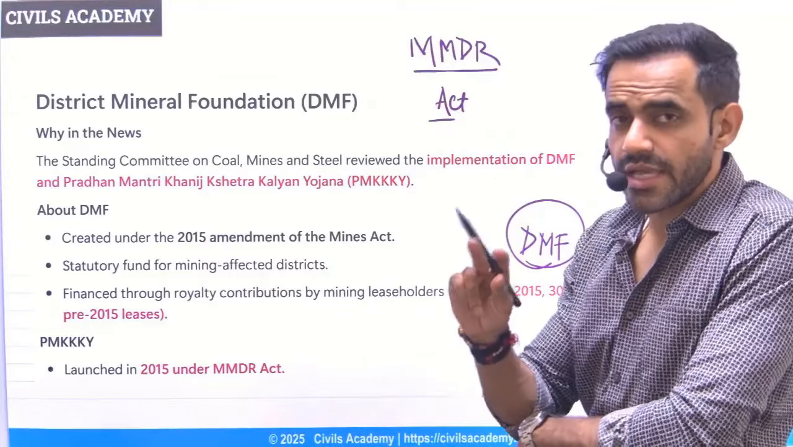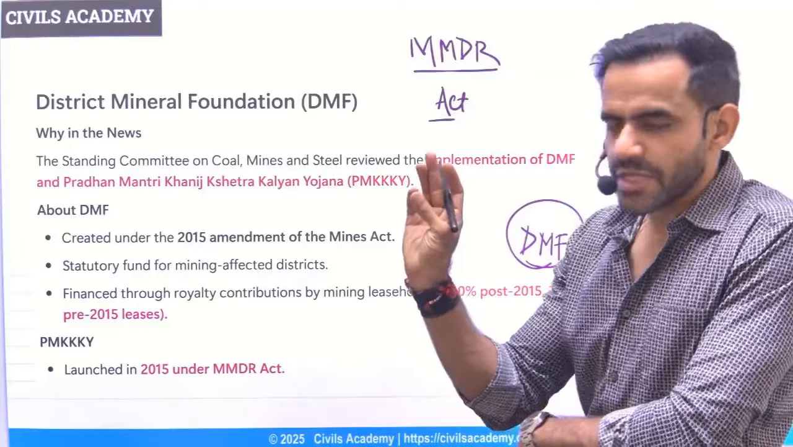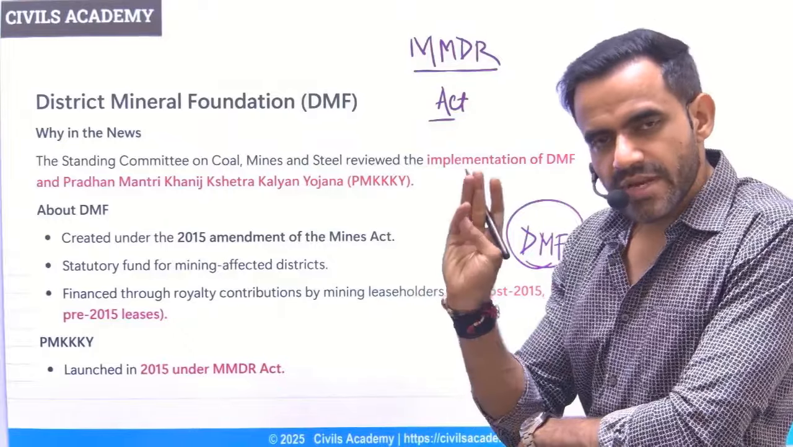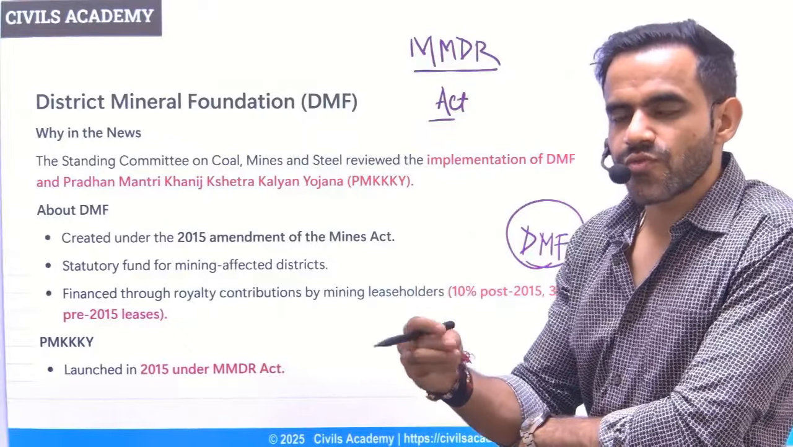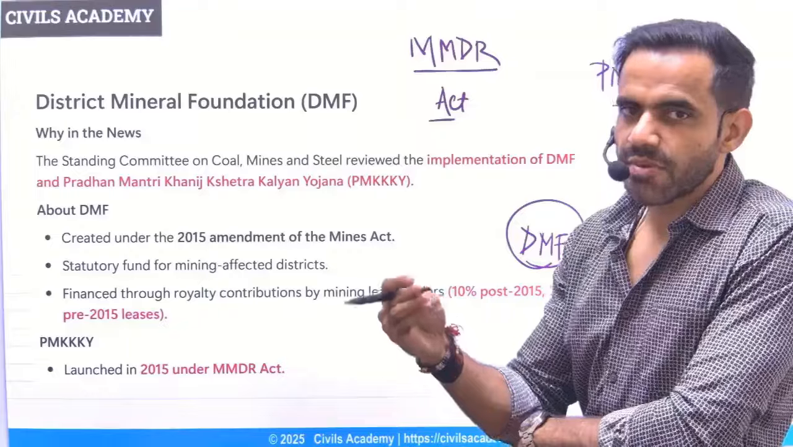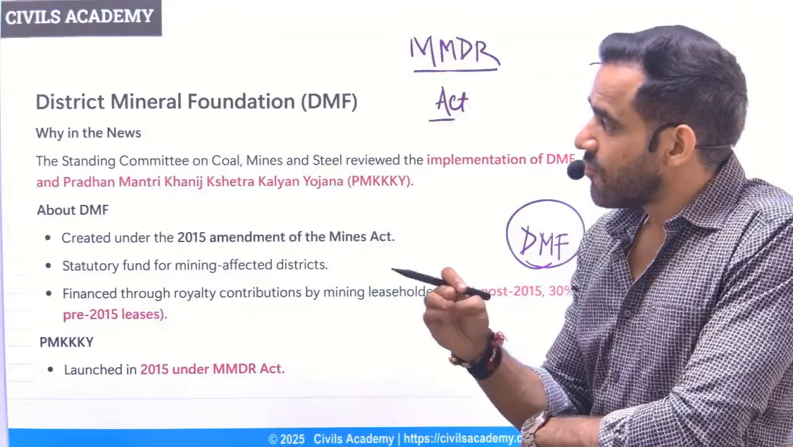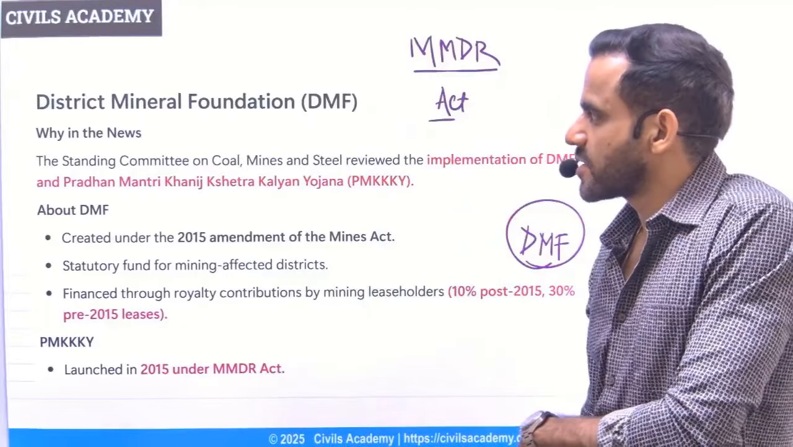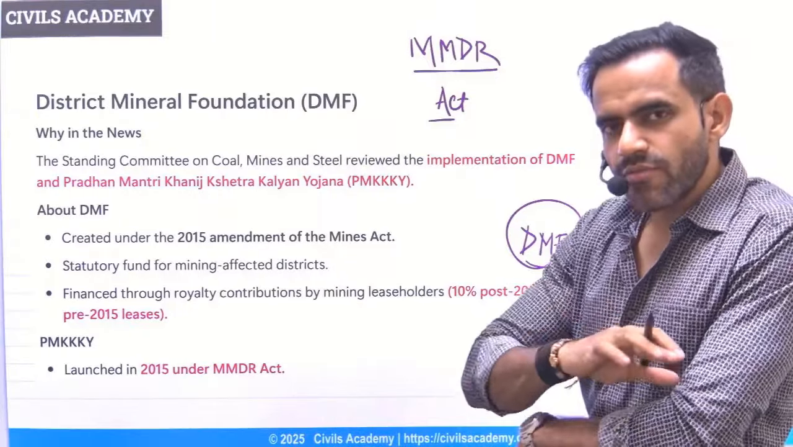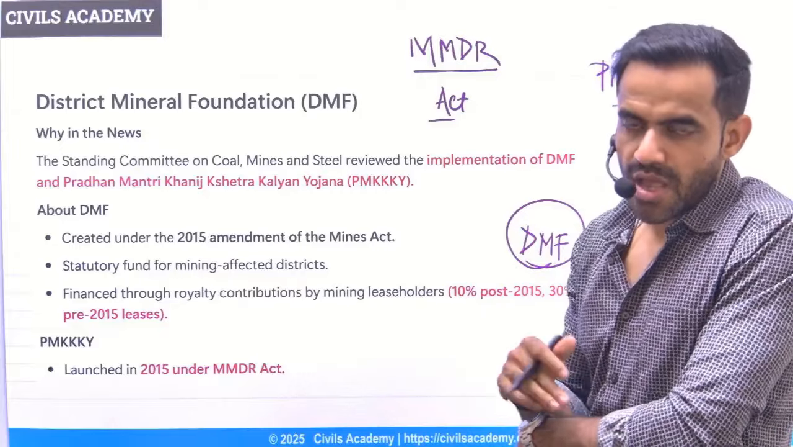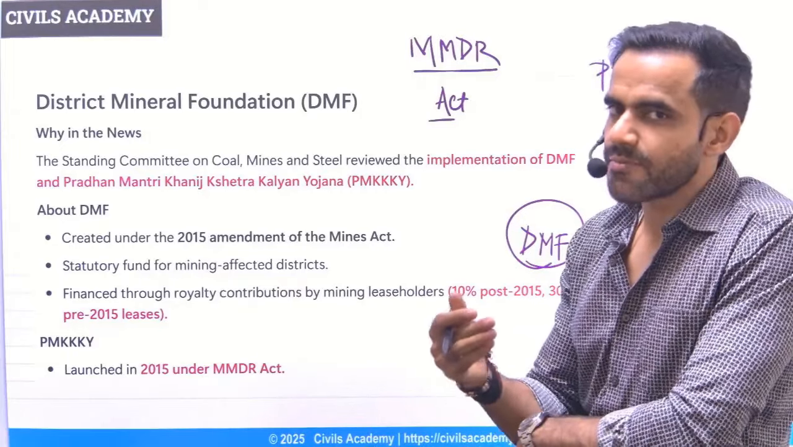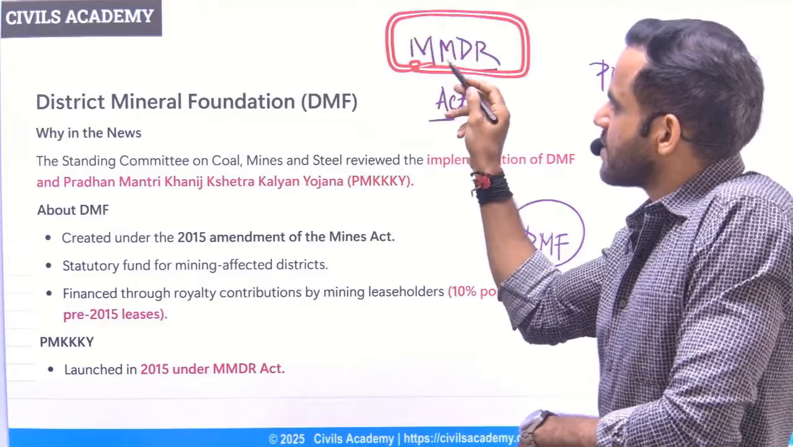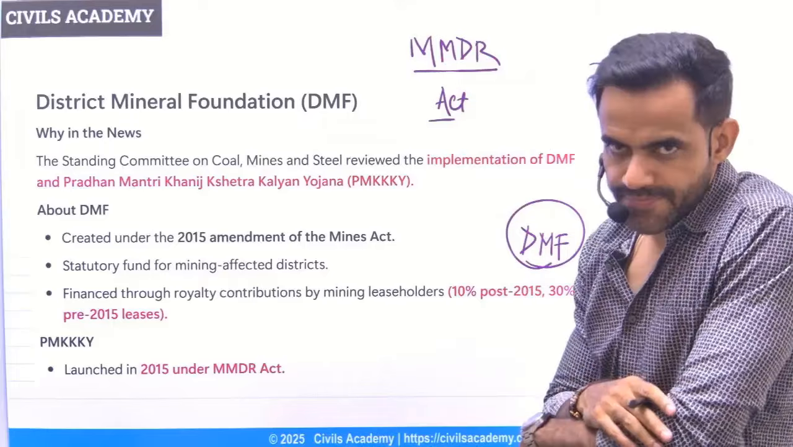Two terms are there. Actually, three terms are there. Pradhan Mantri Khanij Kshetra Kalyan Yojana. This is the scheme. Under this scheme, a fund has been set up. This fund will be used for the welfare of the people residing in mineral areas. For that purpose, that means for the management, we have DMF, that is District Mineral Foundation. For the regulation of mineral areas, how mines will be auctioned, what is the process, for that we have MMDR Act, that is Mines and Minerals Development and Regulation Act.